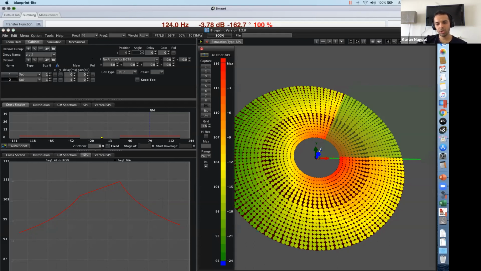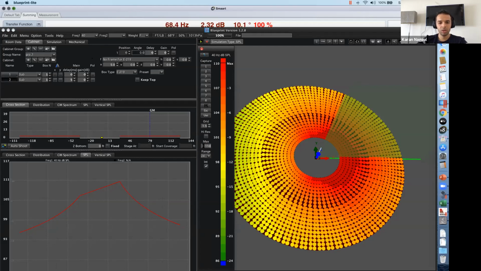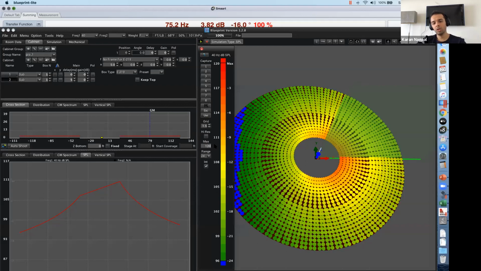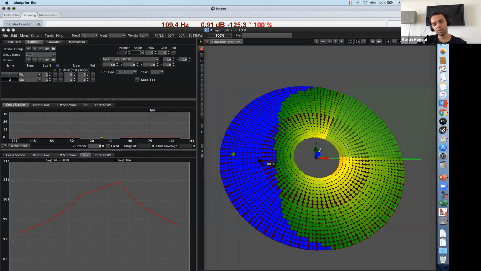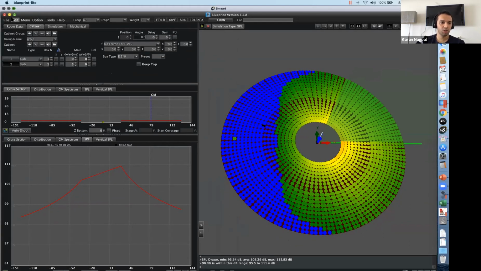if I just set the max SPL, let's say 110, sorry, 120, 125, you can see that the front to back is still about 110 versus around 98. So basically you're going to easily get 10 to 20 decibels of back cancellation.